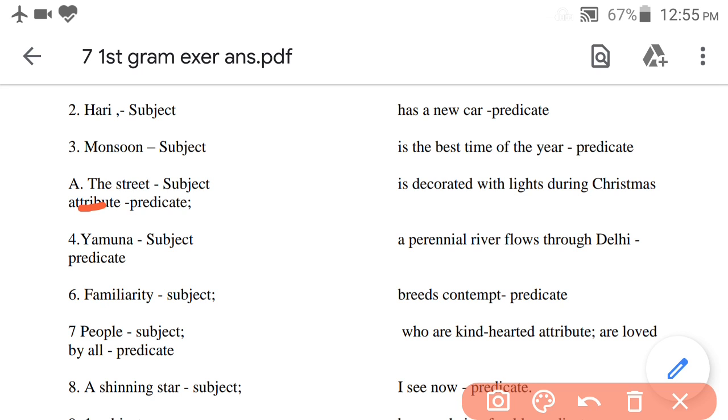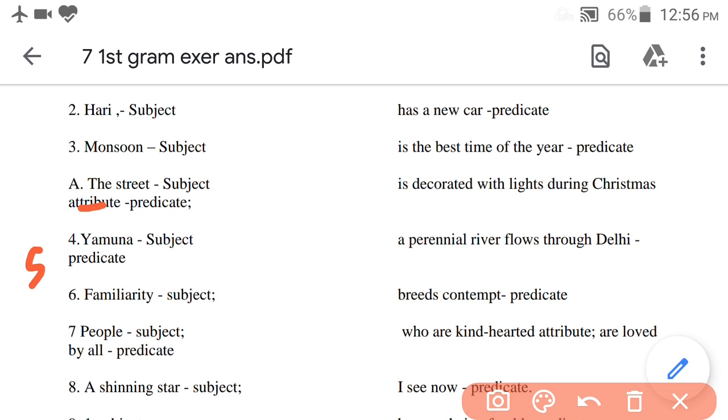Now, question number 5. Yamuna, a perennial river, flows through Delhi. So it would be: Yamuna is the subject, a perennial river flows through Delhi is the predicate.